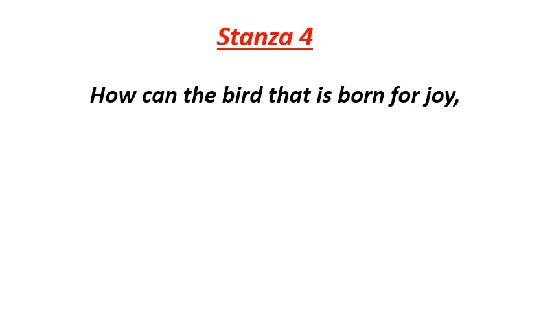Let's read stanza 4. How can the bird that is born for joy sit in a cage and sing? It means the schoolboy raises a number of rhetorical questions. First he asks, how can the bird that is born for joy sit in a cage and sing? Here he compares himself to a caged bird, and like the caged bird which is born to remain free, he too loses joy in the school, which is a cage for him.